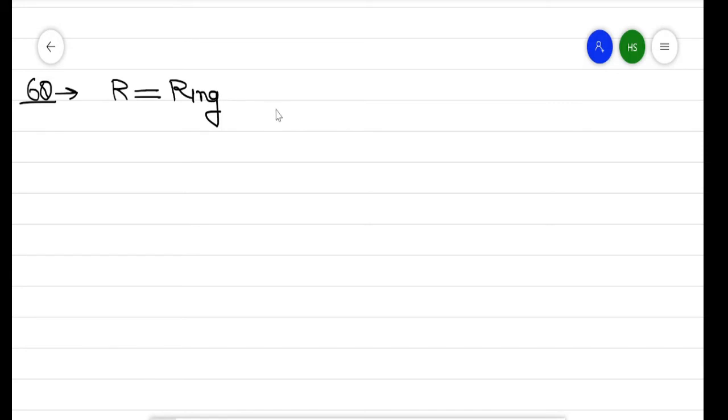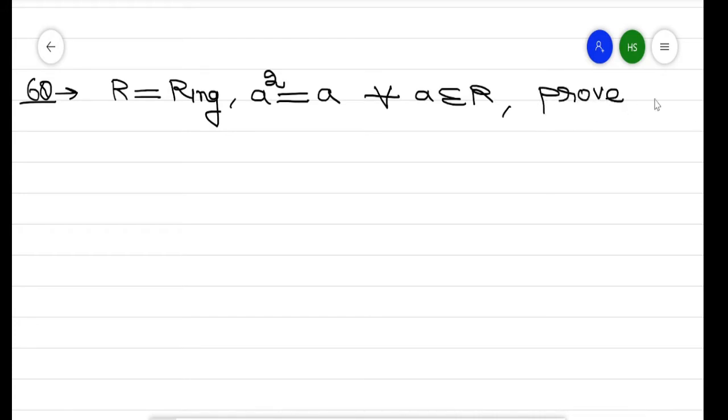If R is a ring such that A square is equal to A for every A belongs to R, prove that 2A is equal to 0. Now the solution of this question.